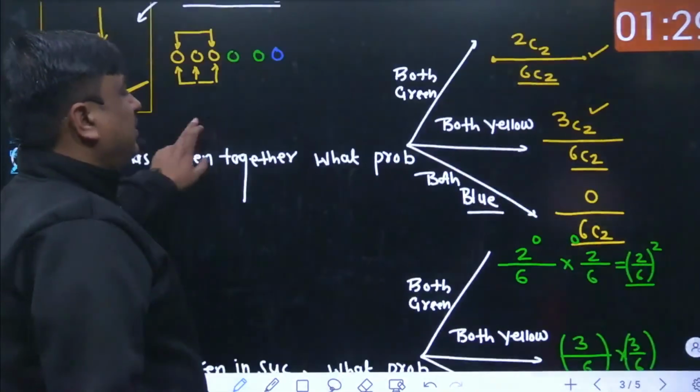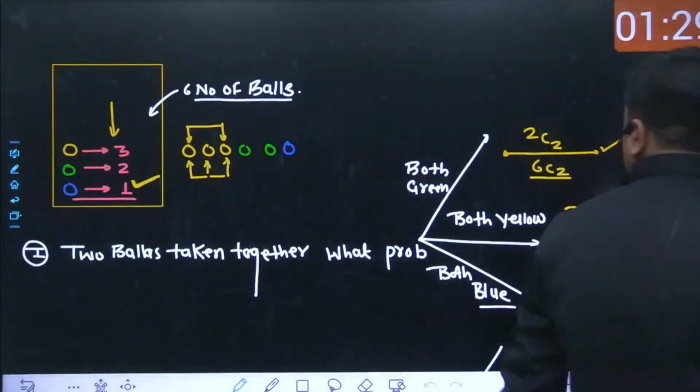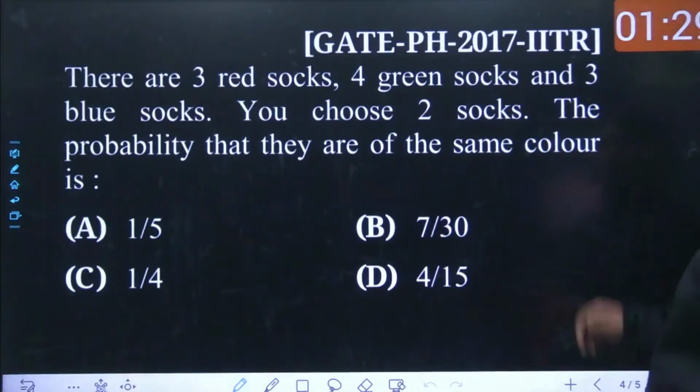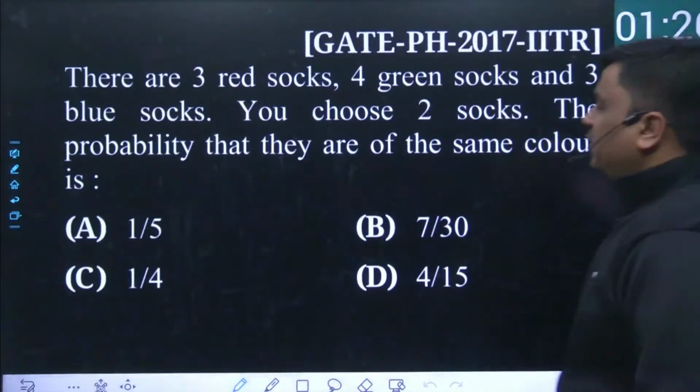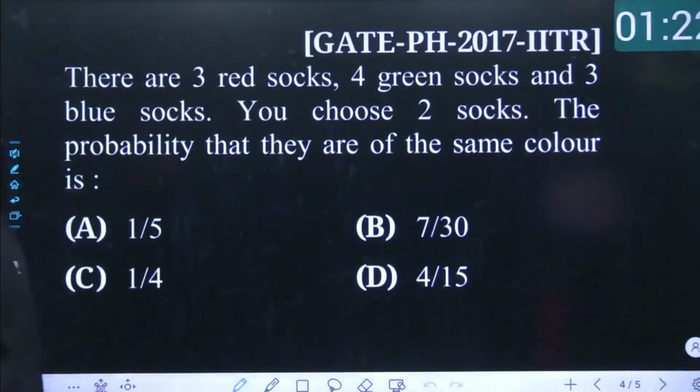Many different kinds of questions can get framed. Anyways, let me take the next question as well. Read the problem carefully and tell me what must have been the best answer. 90 seconds is more than adequate for this given question. The question was asked in physics in the year 2017. The problem was framed by IIT Roorkee.